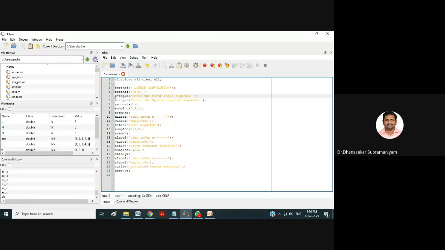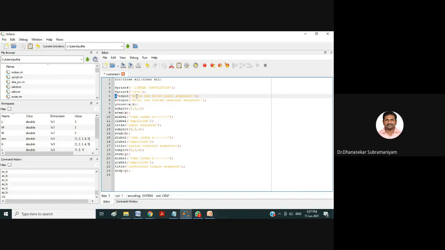As you know, for linear convolution we are using two input sequences. The first input sequence I am taking as X. It's up to you; you can give any variable name, even your own name, no problem. Variable names may be anything. So the first sequence I am naming X. X is one of the variables, and it is an input.